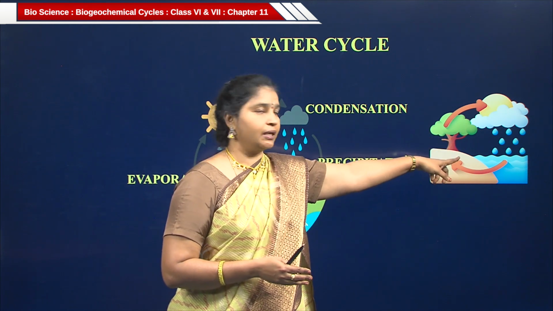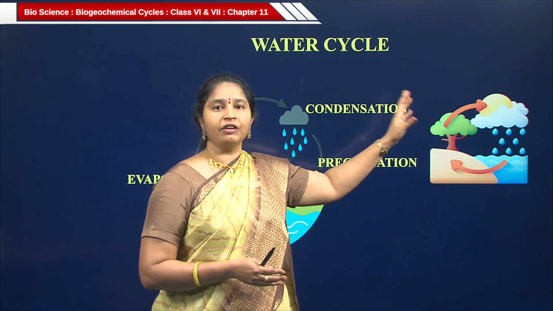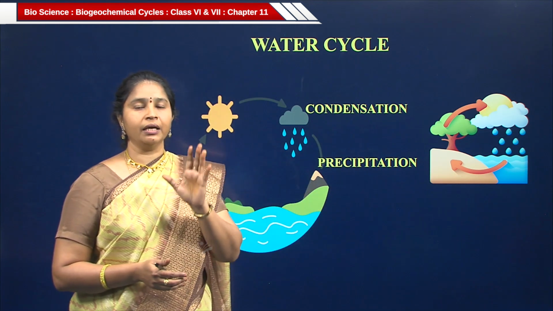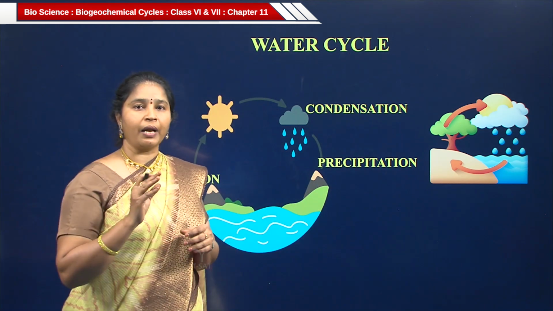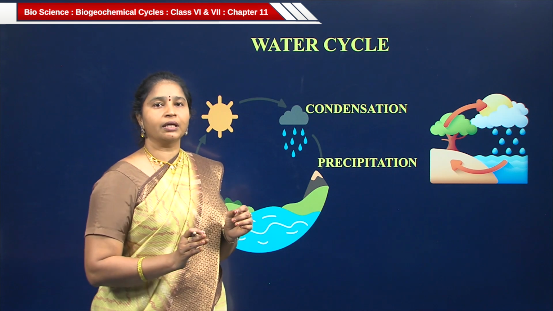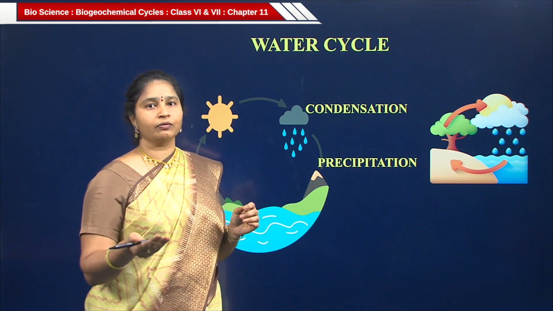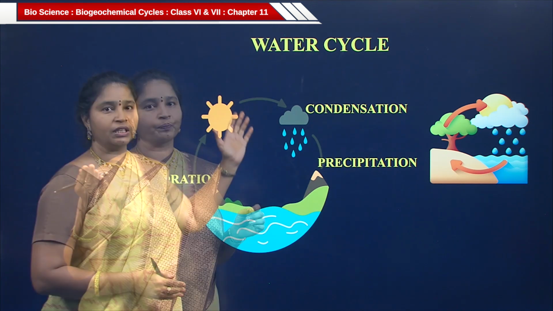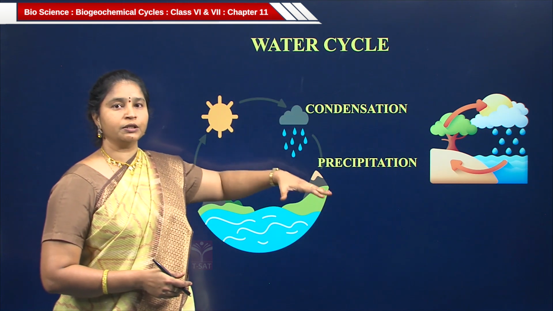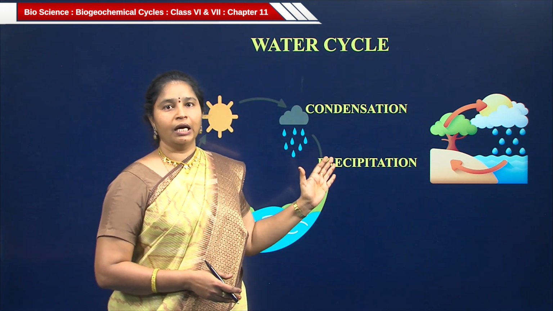Here you can see the second picture. What happens if a plant takes 100 liters of water? That plant uses only 1 liter of water, and the rest of the 99 liters of water escapes into the atmosphere. That water also returns back to the earth in the form of rain.